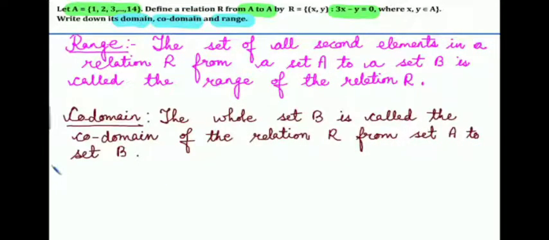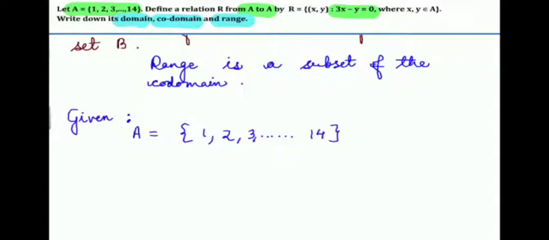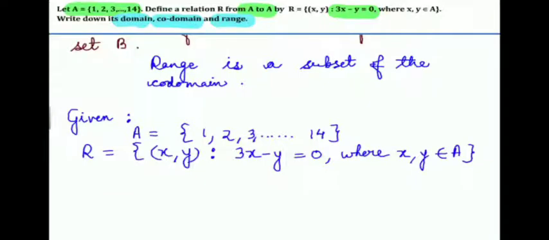Here you are given a relation, define a relation R from A to A. So here A to A, your second set is A, right? So your codomain is obviously A, and range is always a subset of the codomain. So here our codomain is A, that is, 1 to 14. So range will also be from 1 to 14. So in this question, given A is equal to 1, 2, 3, 4 up to 14. R is equal to (x, y), where 3x minus y is equal to 0, where x, y belong to A. Both x and y are from A.